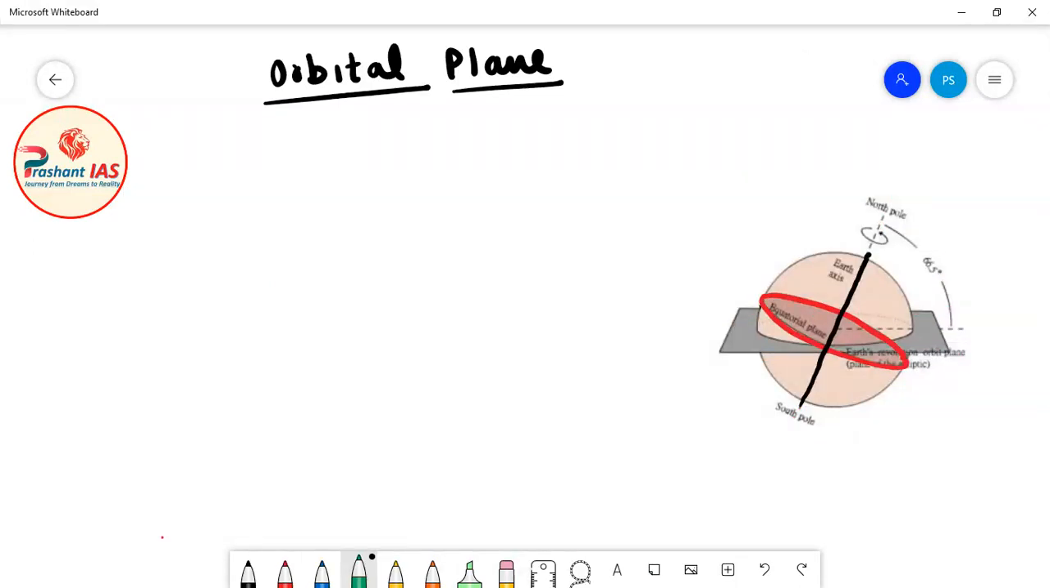Now friends, there are four more important things which are left, so now let us discuss them. So friends, there is one thing known as the equatorial plane.